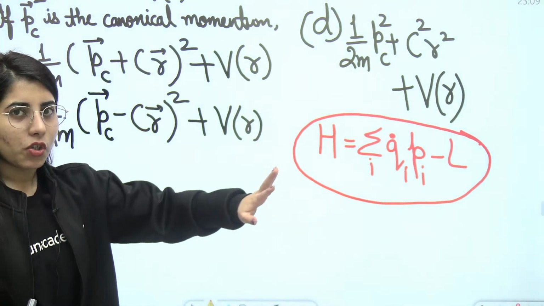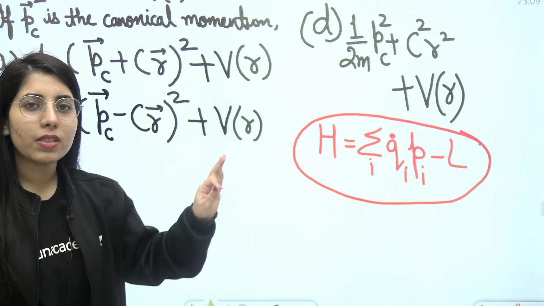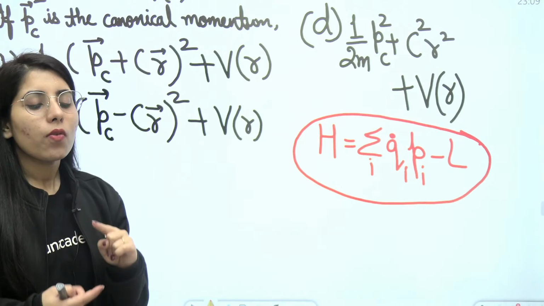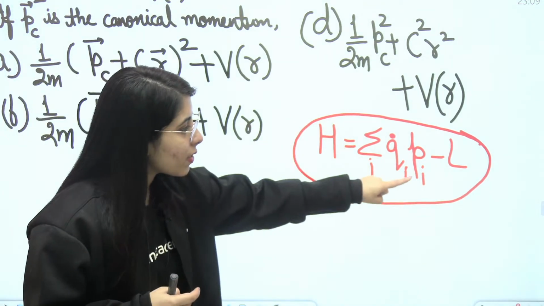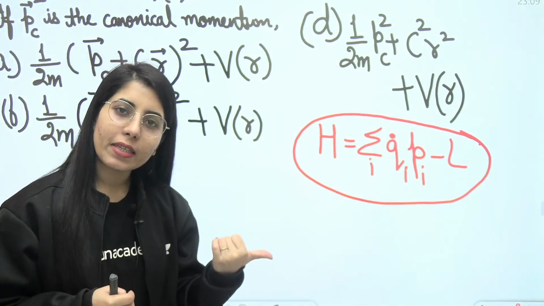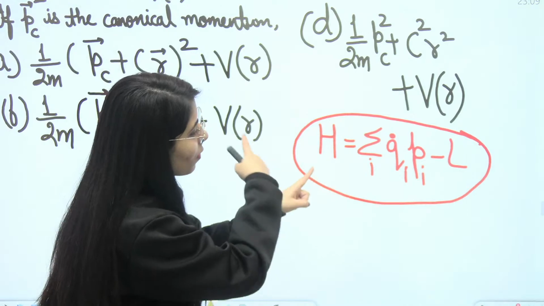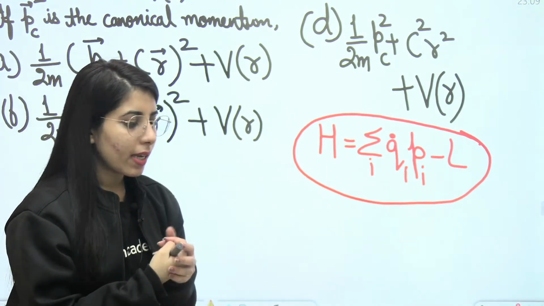I hope every one of you knows it, but if you were not familiar with this expression, know it now. Whenever you want to get the Hamiltonian and the Lagrangian is given, use this formula. When the Hamiltonian is given and you want to find the Lagrangian, interchange the positions of Lagrangian and Hamiltonian and use this formula once again.